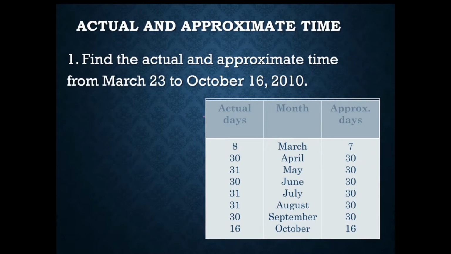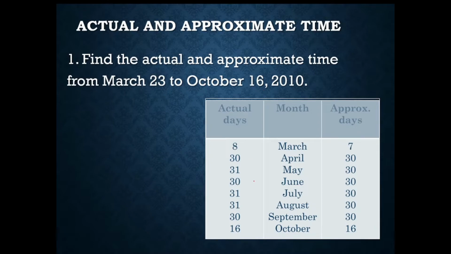For the succeeding month, you have there April containing 30 days actually, and 30 days approximately. However, when we move to May, for the actual days, it will be 31, while if it's approximate days, it would be equal to 30. And you use those concepts or those definitions differentiating actual and approximate days.